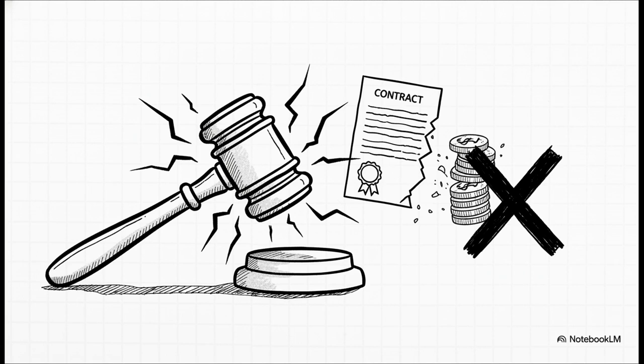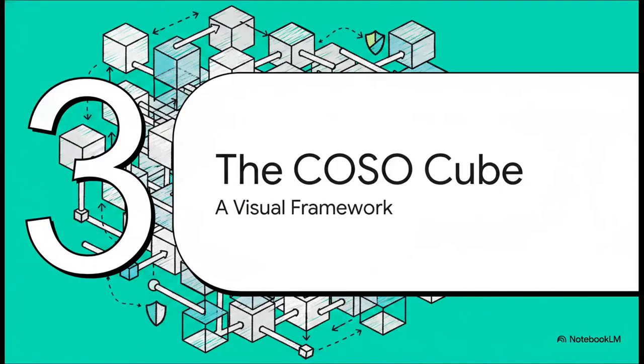Even worse, they could face intense regulatory scrutiny, lose their operating license, or lose those government contracts entirely, which could actually lead to compulsory dissolution. A sound system of internal control is literally what safeguards the shareholders' investment and basically ensures the company's survival in such a heavily regulated industry. It's high stakes.